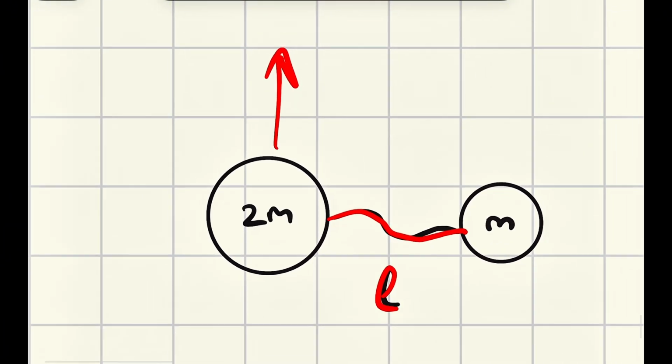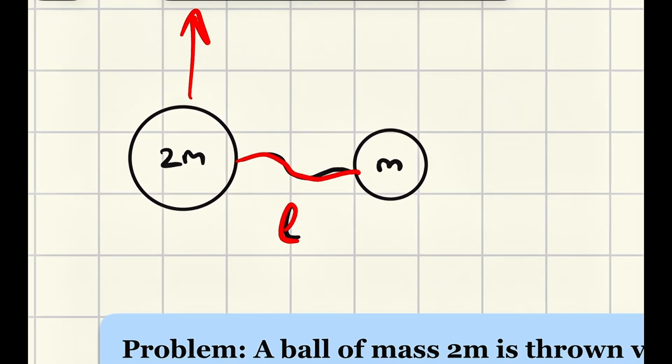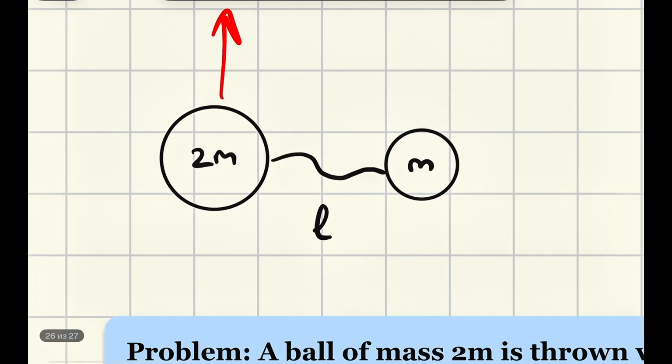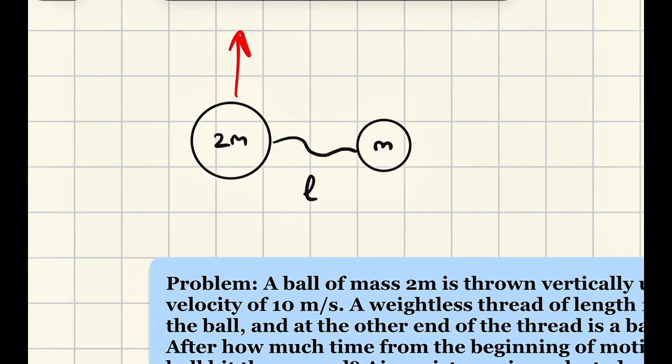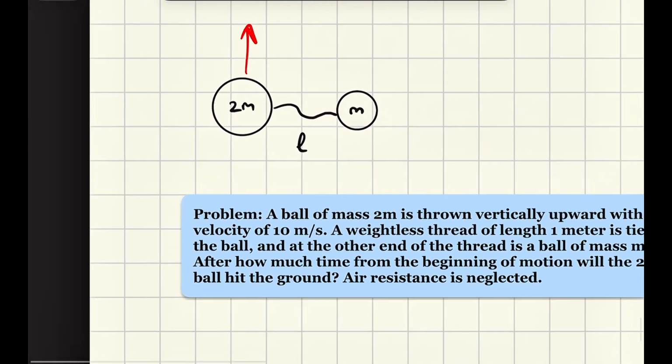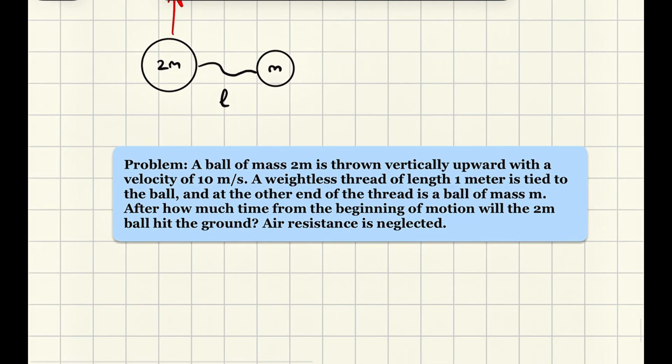Also, we throw this ball upward. I have drawn this ball larger to imagine it better, but it doesn't have to be larger. It's just the density issue. If the balls are the same volume, the same size, it does not mean that their masses have to be equal. We throw only this ball upward, and the second ball will act as maybe resistance, maybe like extra mass, and we'll see about that.